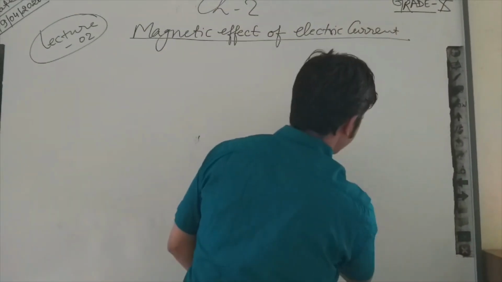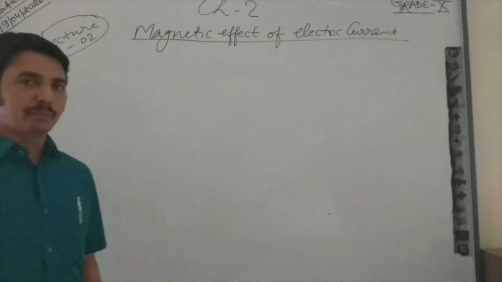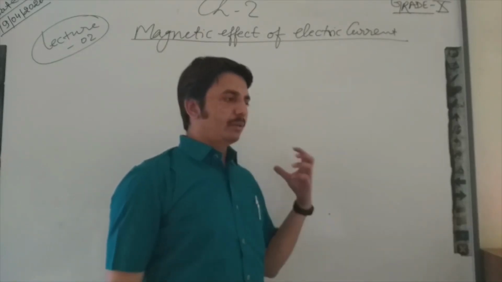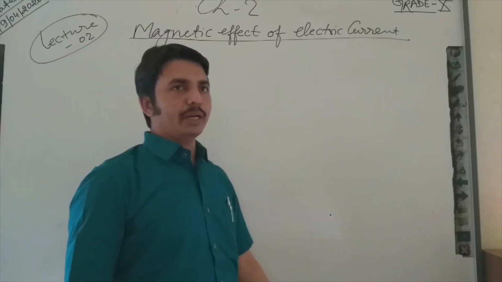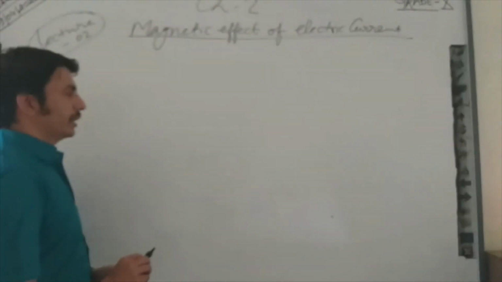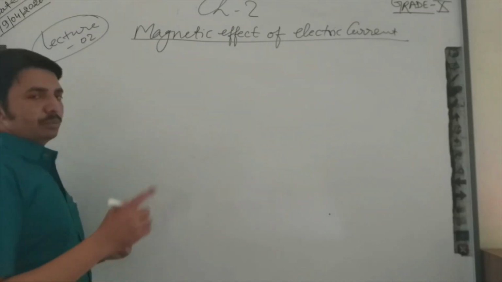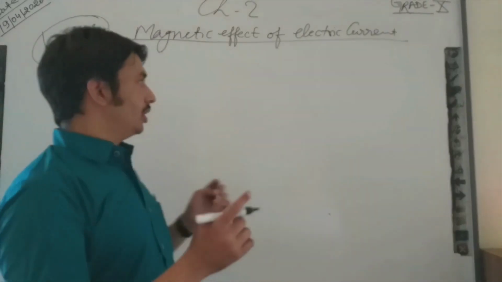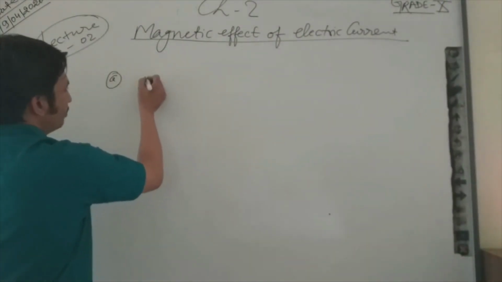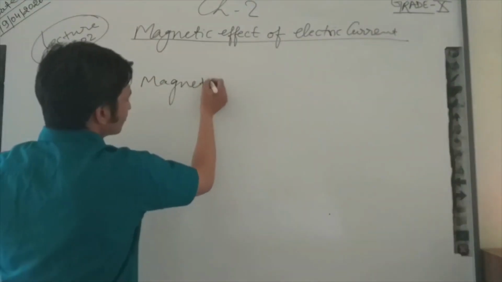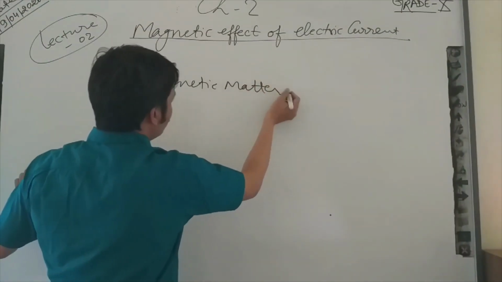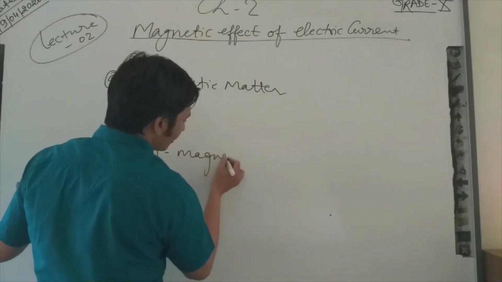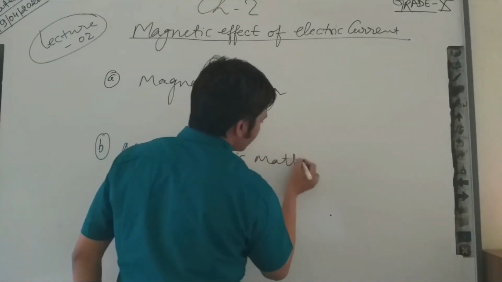A number of scientists worked on matter, and they tried to identify how many types of matter show magnetic property and how many do not. On the basis of their research and study, they classified material into two categories: one is magnetic matter, another is non-magnetic matter.